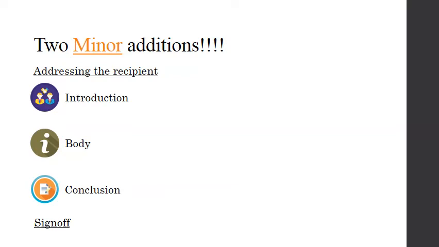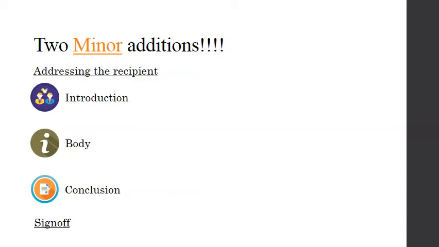The first bit is that you have to address the recipient. The recipient is the person who is getting the application. For example, if we consider the previous scenario, your principal is the recipient. Similarly, if you are writing an application for leave from office or a raise in your salary, the recipient will be your boss. Moving on.